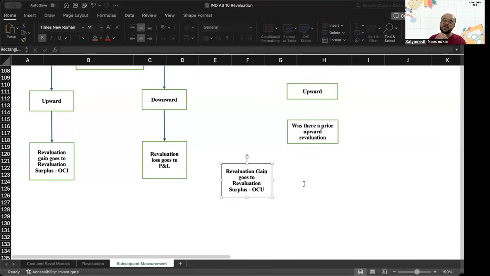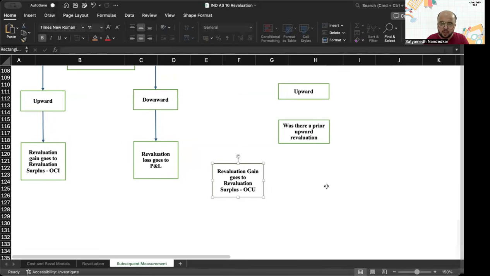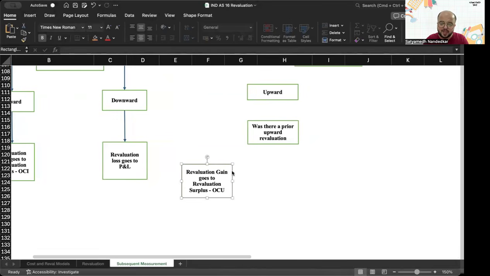Now, if the answer to this question is no, that means there was a prior downward revaluation. What do you do? You recognize the revaluation gain in the P&L to the extent that it reverses the revaluation decrease of the same asset recognized in P&L. The remaining gain goes to OCI. For each of these, I'm going to show you small examples and calculations, so don't worry about it. Was there a prior upward revaluation?